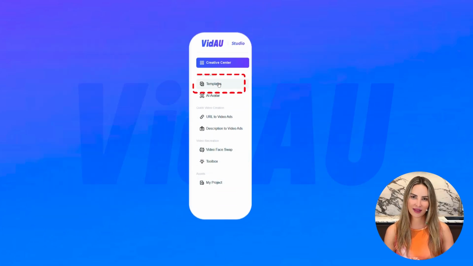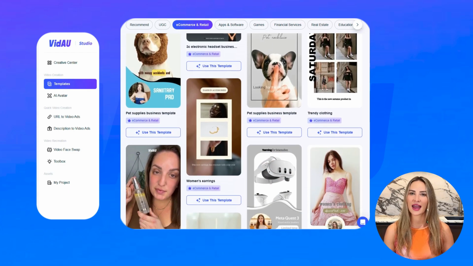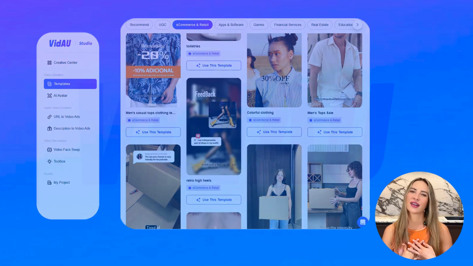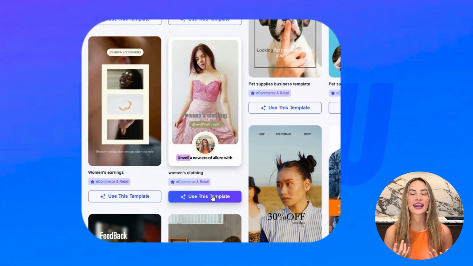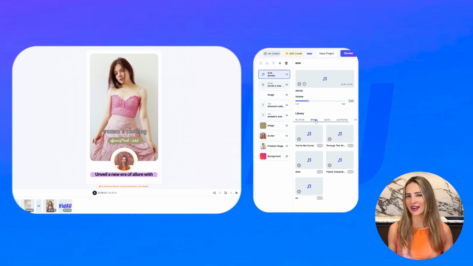And want variety? VidAU AI offers a range of customizable templates for every style, with dynamic visuals of various ad templates that adapt to your brand's tone and style. You can choose from a wide range of pre-designed ad templates to get started quickly. Whether you need a humorous ad, heartfelt testimonial, or high-energy product demo, VidAU AI's got it all.